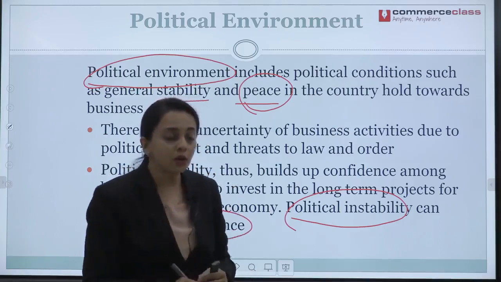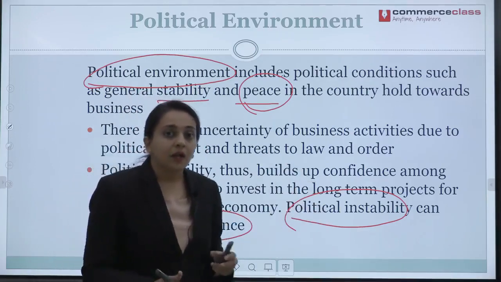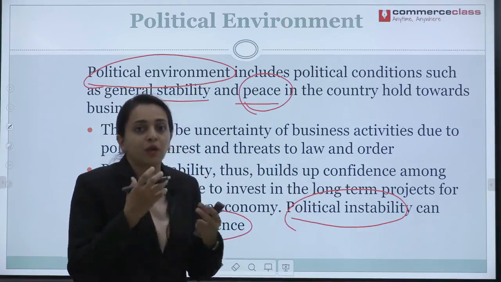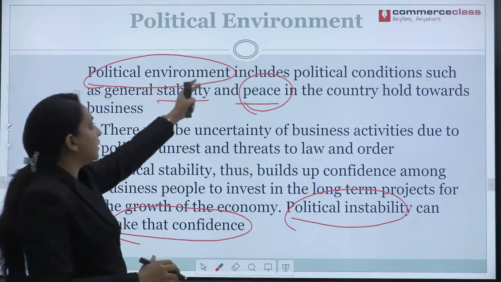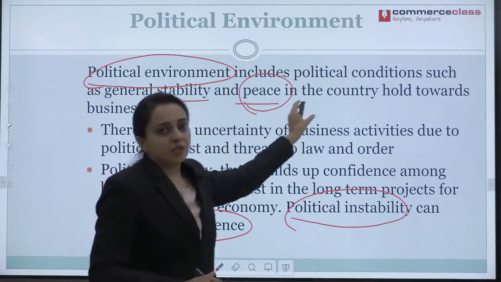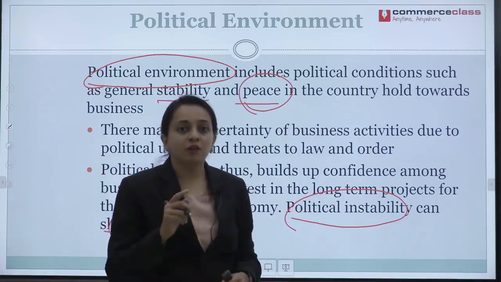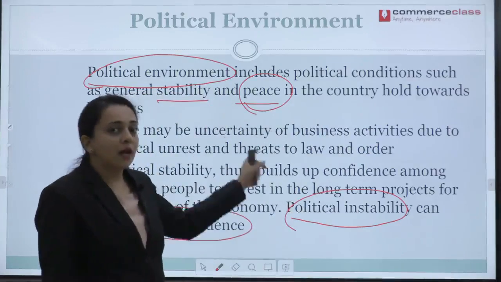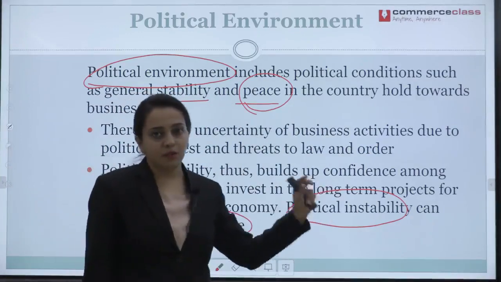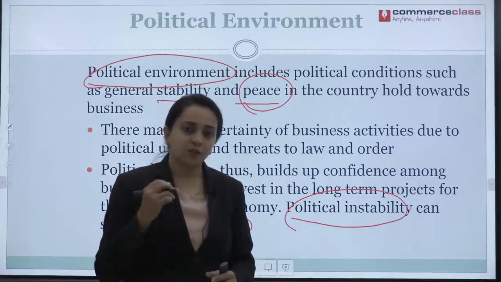So, what did it do? It developed tourism. How did it develop tourism? It attracted people from across the world by having political stability and peace in the country. So, UAE is the best example for taking advantage of the political situation and having political stability, whereas Kashmir is the opposite end of the spectrum.